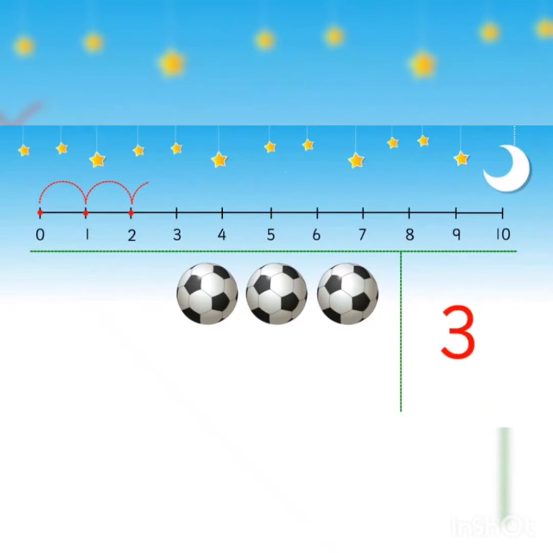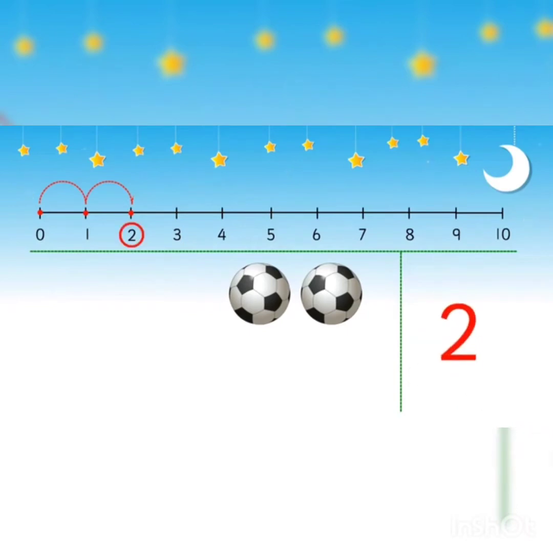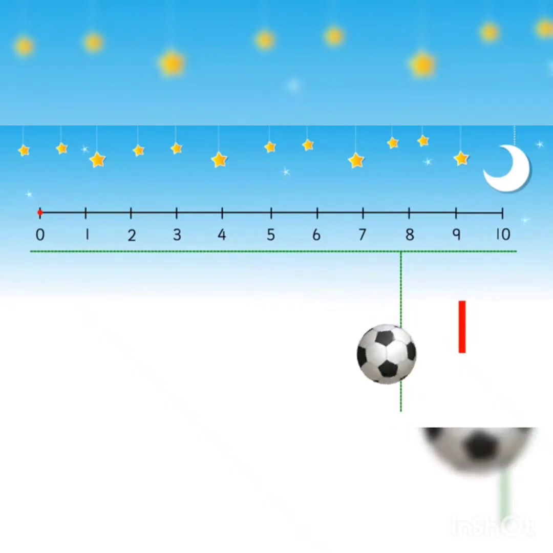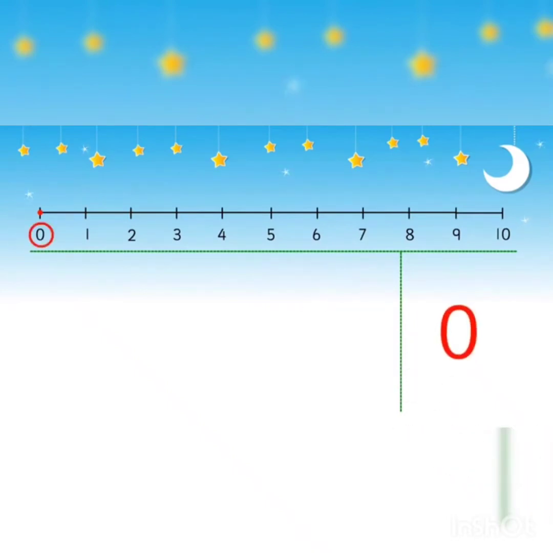3 and 1 less, that is equal to 2. 2 and 1 less, that is equal to 1. 1 and 1 less, that is equal to 0. All of you remember, 1 less than a number is the number before it.